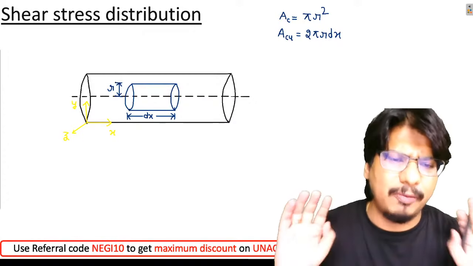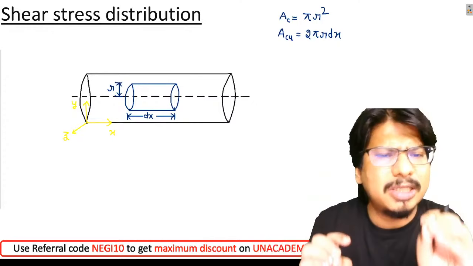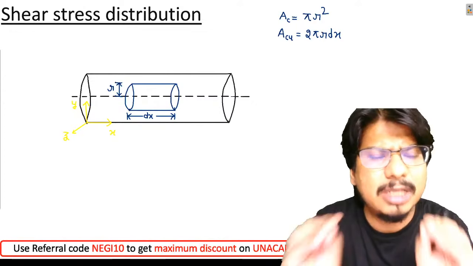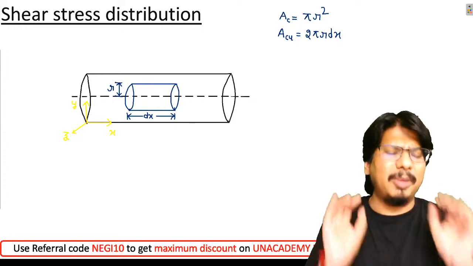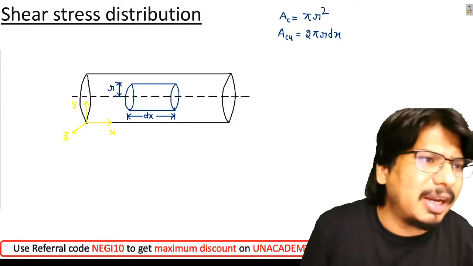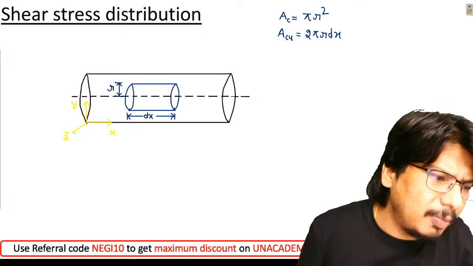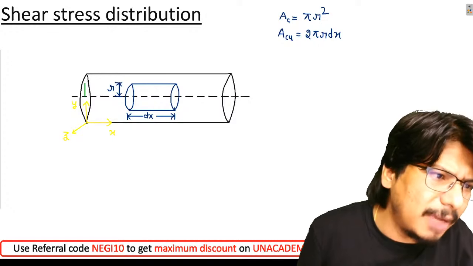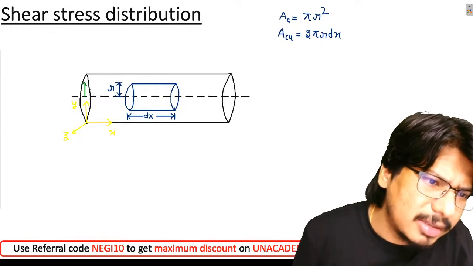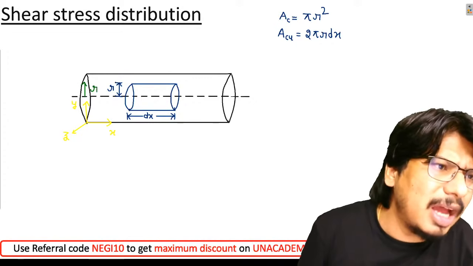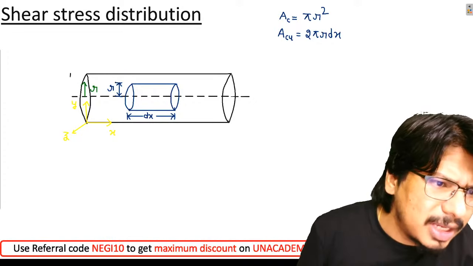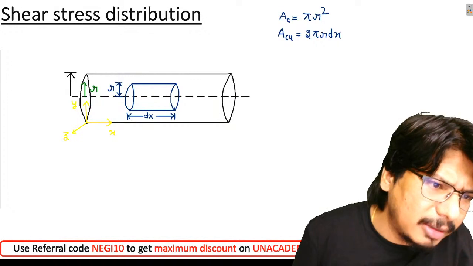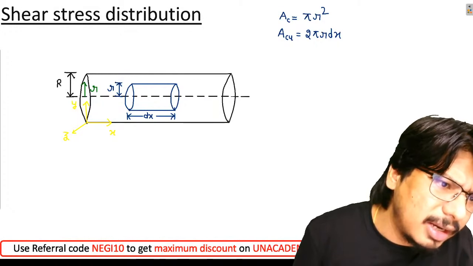Now listen carefully. बिल्कुल ध्यान से देख लेना बेटा. Try to understand what is our aim. Our aim is to find the shear stress distribution. So somewhere we'll be taking the shear stress. अब ध्यान से देखेंगे बेटा. Let me say I'm taking the radial direction also, from the center line. This is the center line beta. Let me say the radius of the cylinder is capital R.